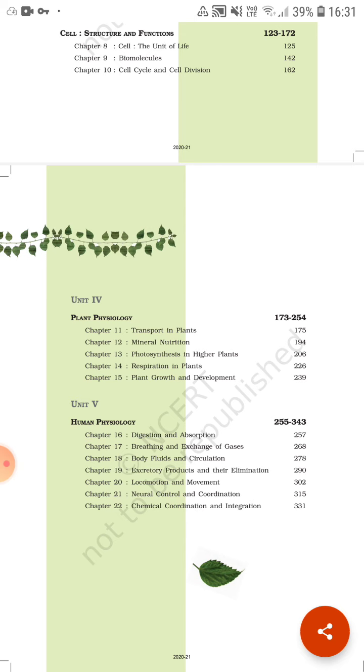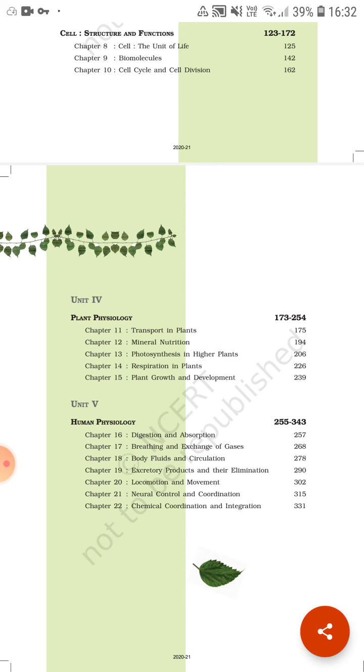And the last unit we will cover the topics related to human physiology, that is, we will learn about the different living or biological processes within a human, that is digestion and absorption. Second is breathing and exchange of gases, you can say the respiratory system.